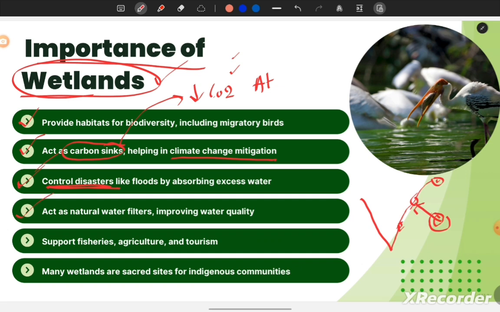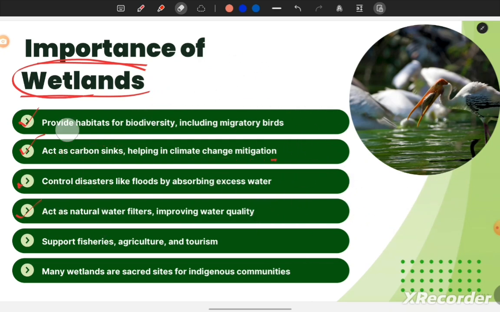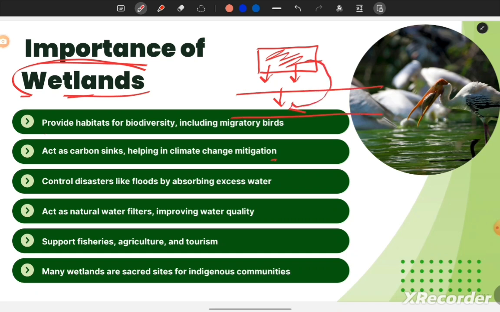Next, they act as a natural water filter, improving water quality. How do these wetlands improve the water quality? Let's see. Let's say this is a wetland or a water body. There is water permanently in it. What happens? The water which is there permanently sinks down or percolates into the soil. Further, it percolates to the ground level. So the water is recharging the groundwater that we extract for drinking, irrigation and other purposes. So this groundwater recharging is happening through the wetlands.